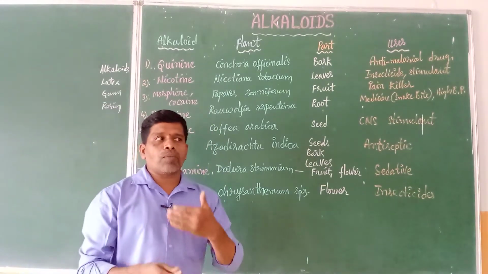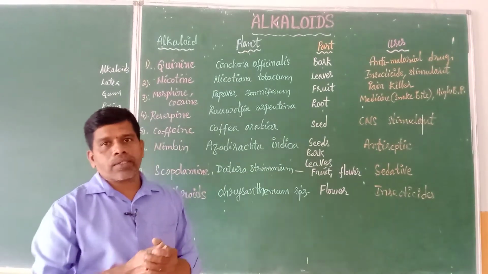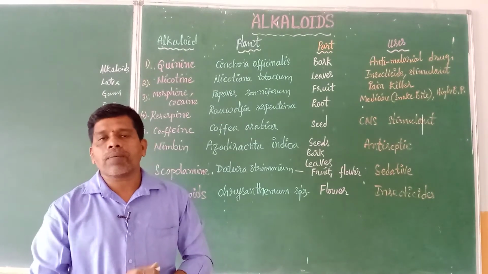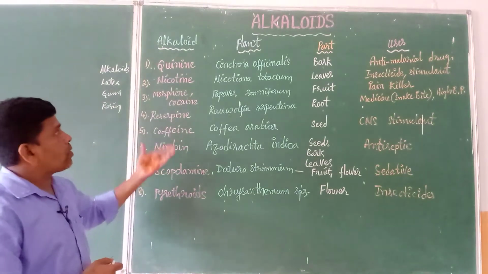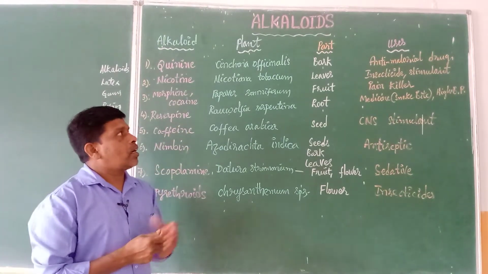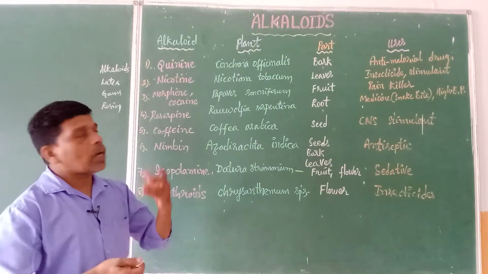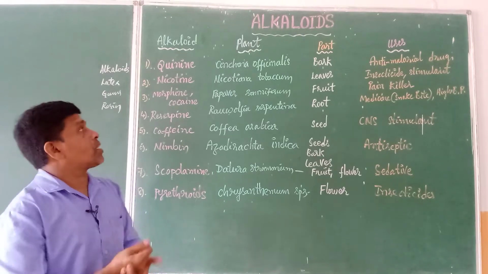First of all, what do you mean by alkaloids? Alkaloids are nitrogenous byproducts and poisonous substances which are stored in different parts of the plant. Now let us study some plants: in which part of the plant the alkaloid is stored, its medicinal use, and the scientific name of the plant and the alkaloid name.